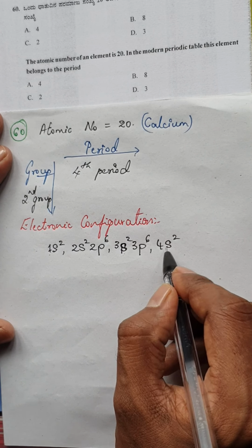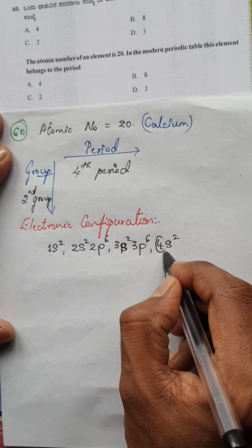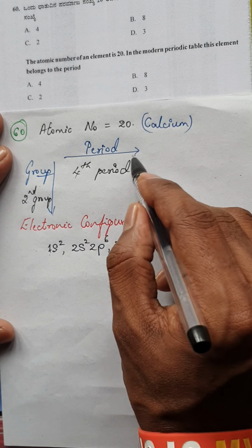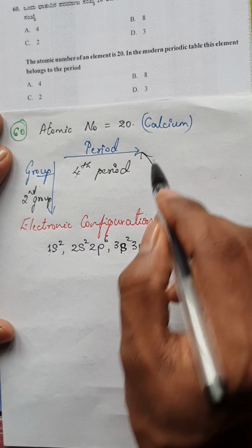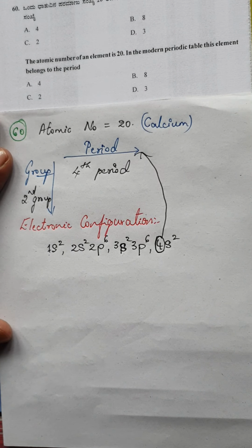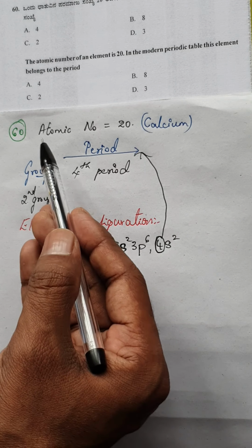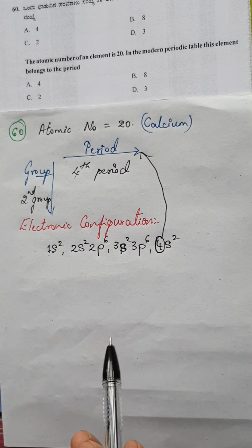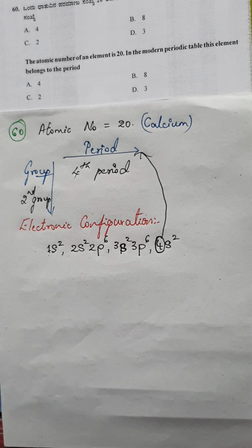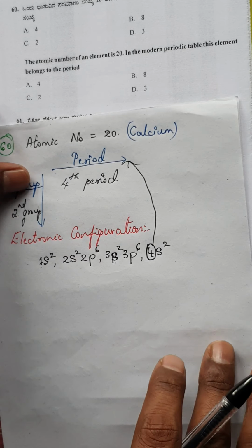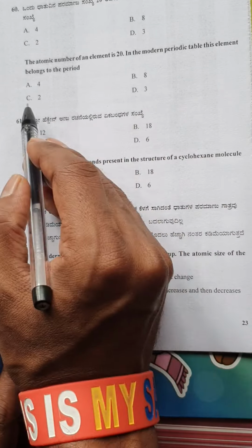Now you can check here. You stopped with 4s2, and whatever number you find here would give you the period of that element. So the period of the given element with atomic number 20 is the fourth period. Check the options: 4, 8, 2 and 3.